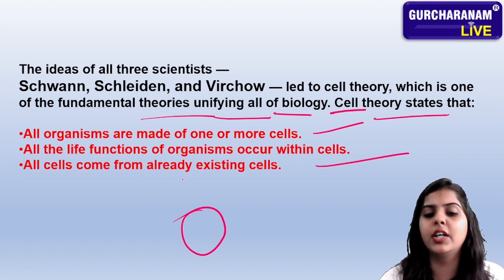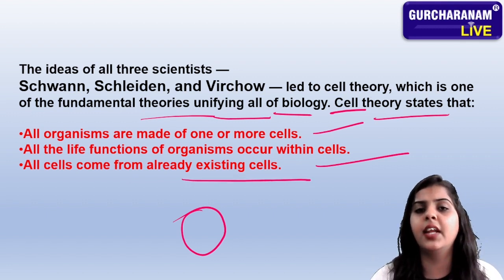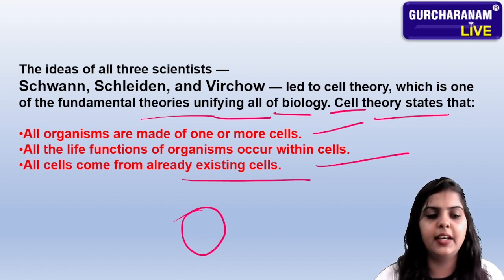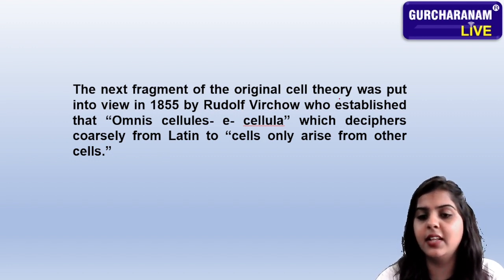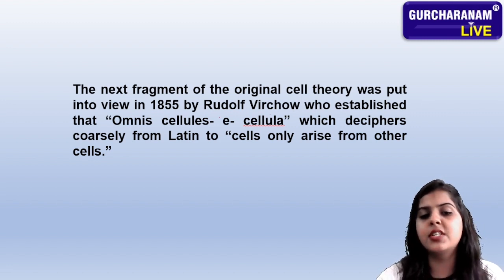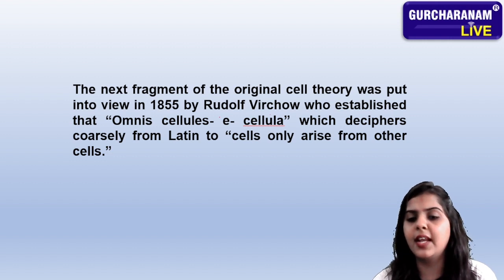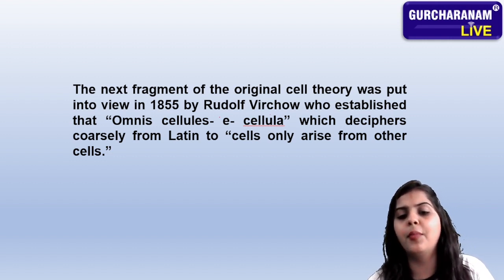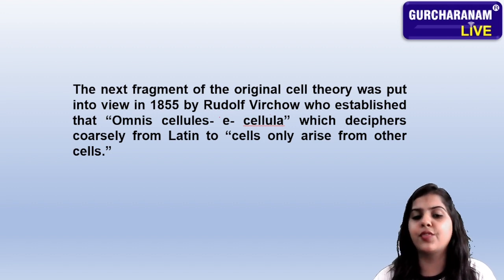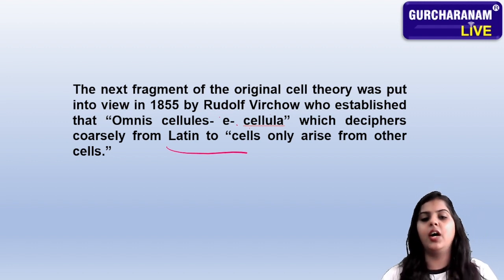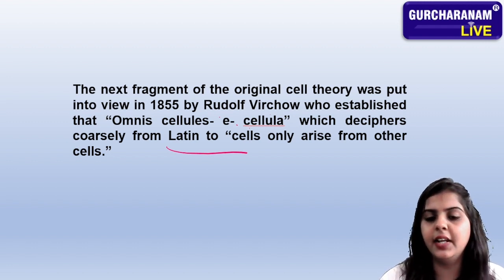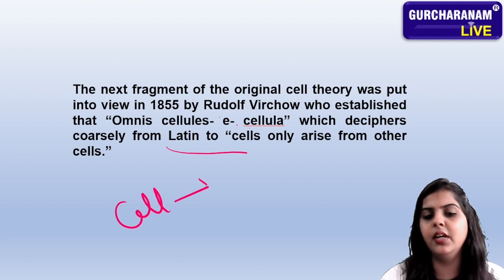All cells come from already existing cells. If a cell is already present, then new cells will come from it. The next part of the original cell theory was put forward in 1855 by Rudolf Virchow, who established omnis cellula e cellula, which translates roughly from Latin to cells only arise from other cells. The Latin phrase we used says that cells only arise from another cell.